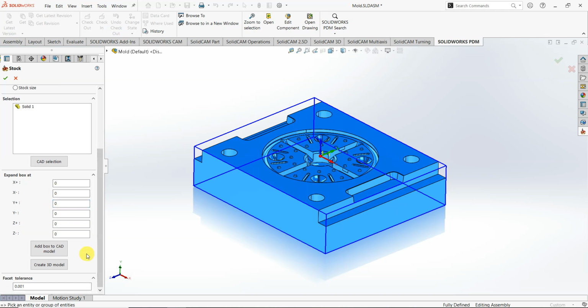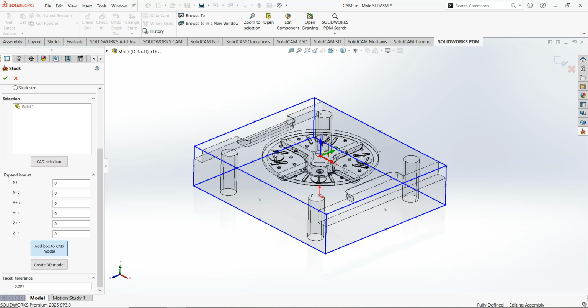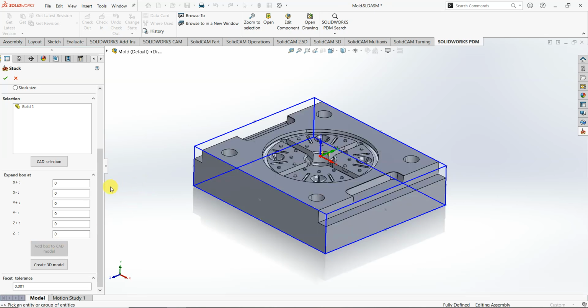It should be noted that by clicking on this button, this line is gonna be turned to a sketch. So that would be helpful during the operations. So we click on it and we can also create a 3D model. I do not prefer to click on it because this sketch is enough.